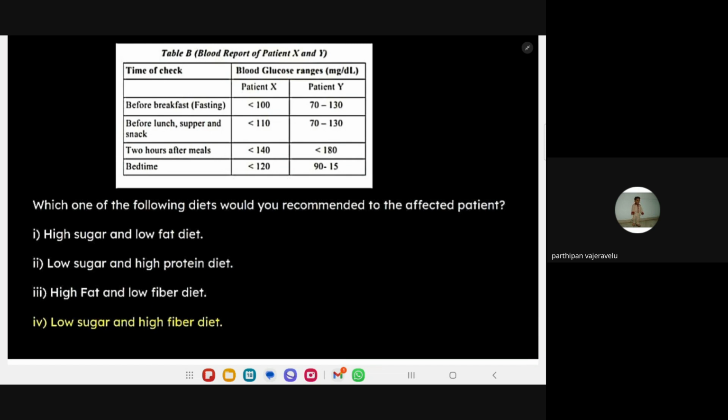What is diabetes, children? When the diabetes topic comes, an important question comes from it. What is diabetes, Khalid? How does a person get affected by diabetes? When the sugar level rises, excess level of sugar, then they can say they have diabetes.